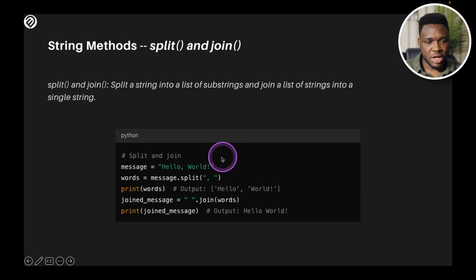In the example we have message hello world. We are able to split, and the moment we split this, we're able to have this in a list. We can go back again and say we want to join, and just join it by a space. So specify that we want to join it by a space, and by the time we join it, they become a single word. So you could use the split, put them into a list, or you could come back and say, oh, you know what? I want it to become a single word again. So this is a method you could use to modify and manipulate your strings.